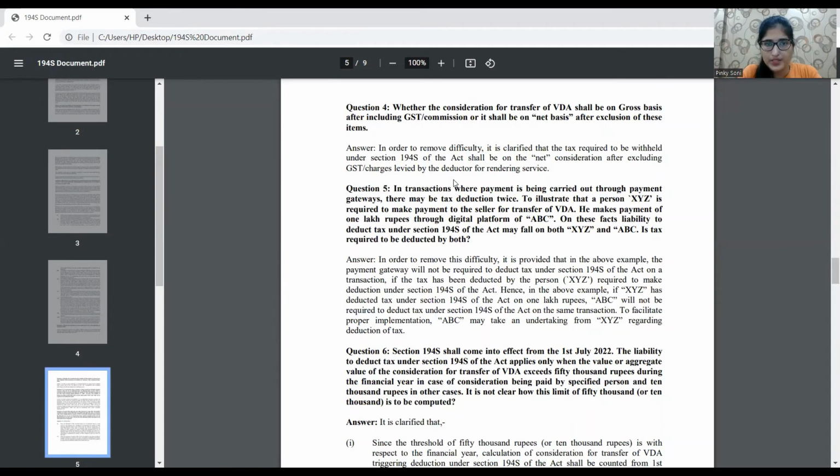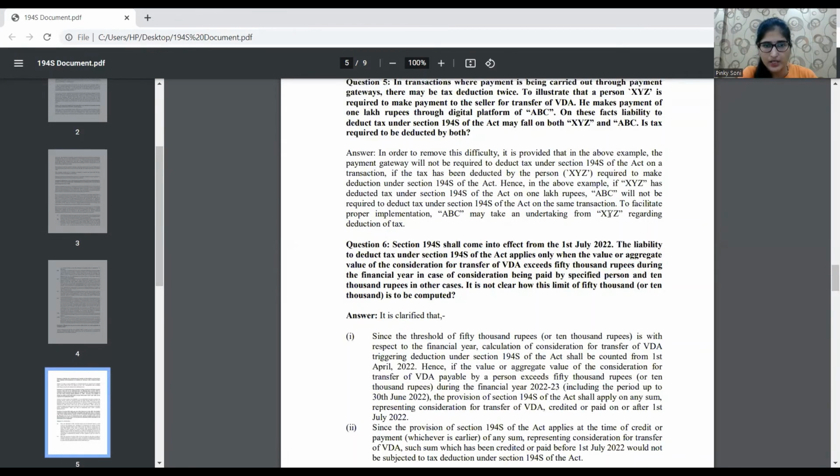Now, the fourth question was like whether the consideration for transfer of VDA shall be on gross basis after including GST, commission, or it shall be on net basis after exclusion of these items. So basically, the TDS will be applicable on the non-GST part, like the net consideration without GST. So this is very simple.